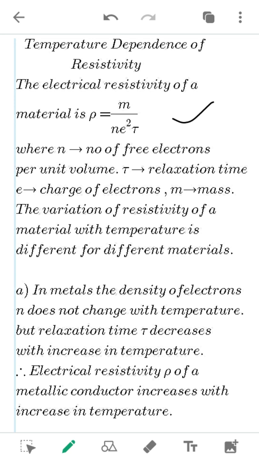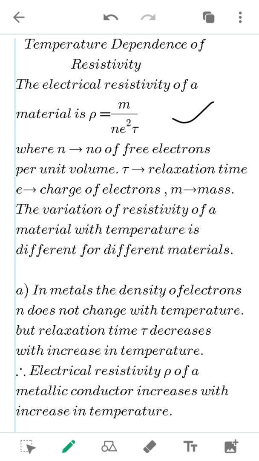So let us see how will be the variation of resistivity of material with temperature for different materials. So for metals it will be different, that is for conductors it will be different, and for semiconductors it will be different, right? Okay. So in metals the density of the electrons n does not change with temperature, but relaxation time tau decreases with increase in temperature. So as the temperature increases, relaxation time decreases, right? Therefore, electrical resistivity rho of a metallic conductor increases with increase in temperature.